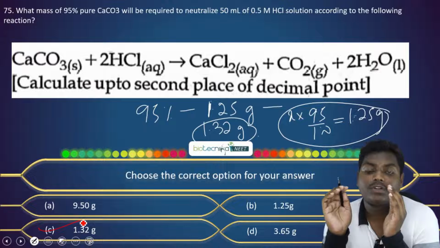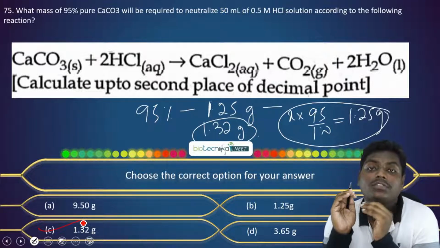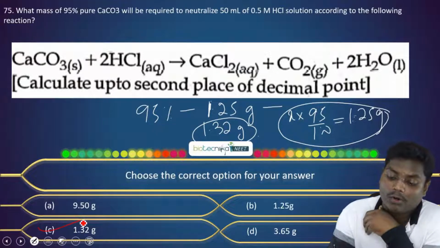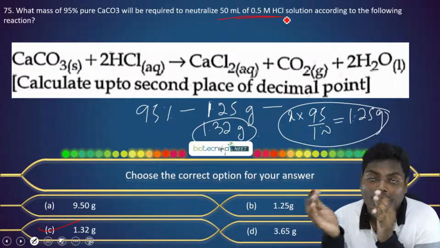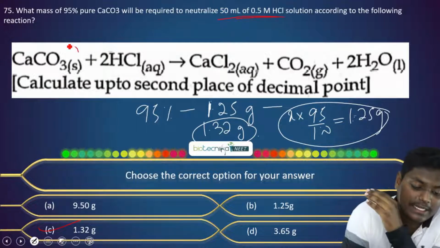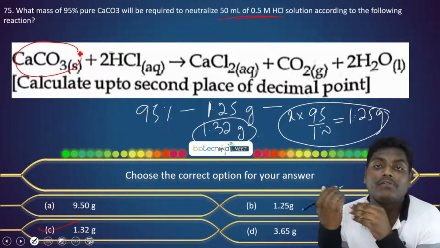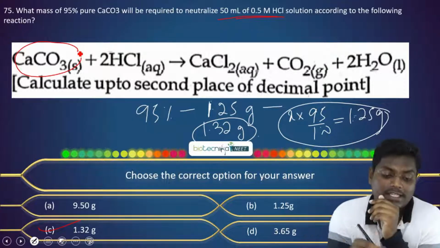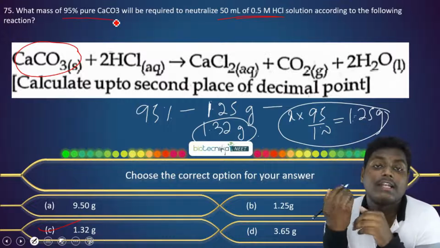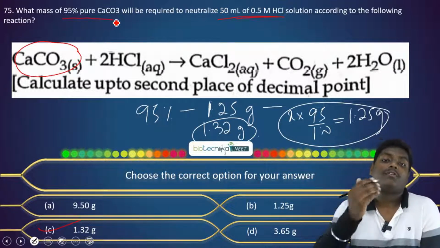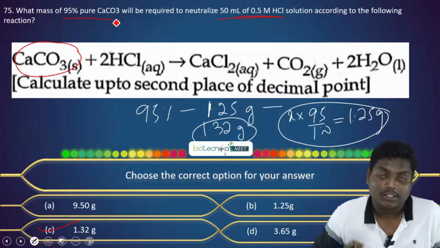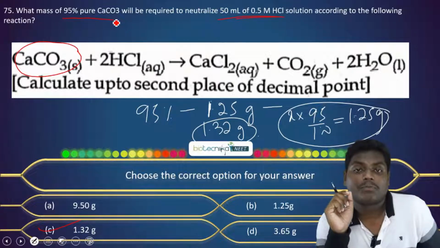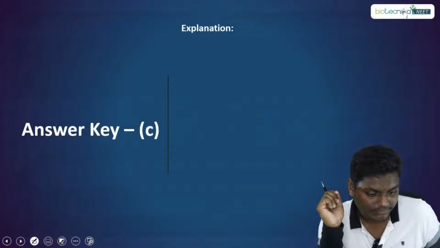So the concept here was to first find out the number of moles of HCl used in the reaction. Depending upon HCl, you need to decide how many moles of calcium carbonate will be required. Now the question says that it is 95% pure, so accordingly you have to calculate for 100%. And the correct option is option C, that is 1.32 grams.